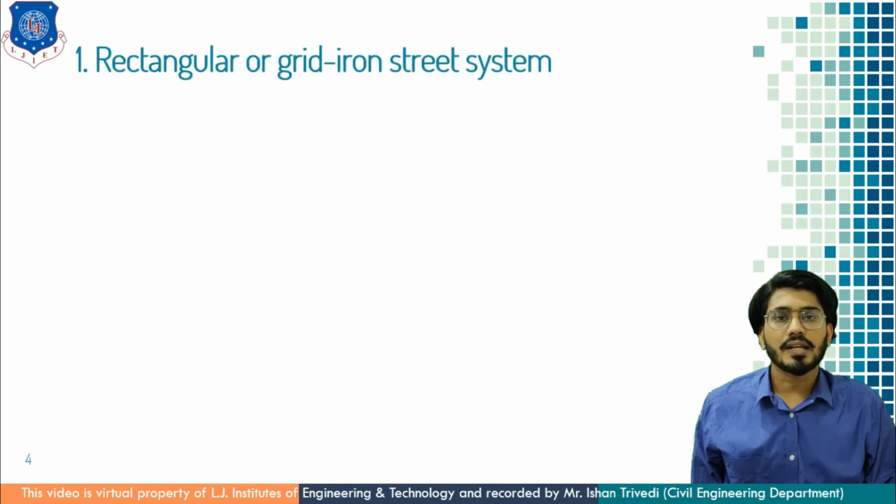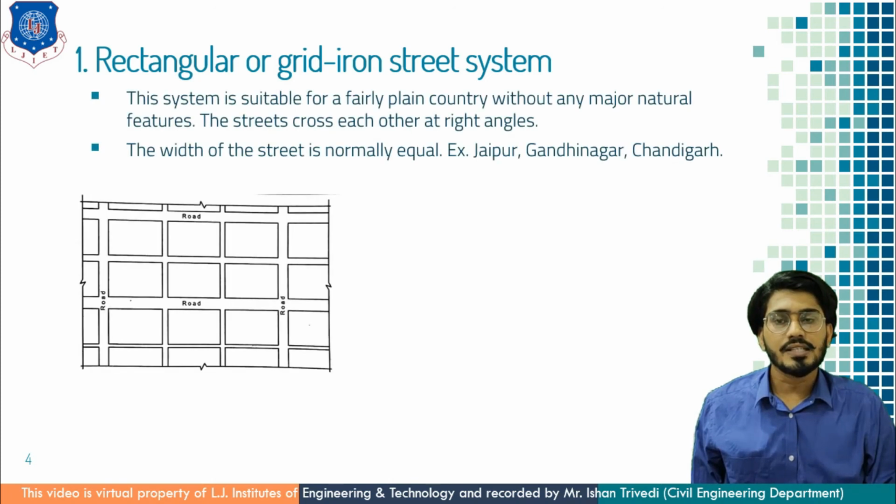Let us start with the rectangular or grid iron street system. As we discussed in ancient town planning, we have seen Mohenjo-daro, where the roads are of grid iron pattern, or you can say grid iron street system. This system is suitable for fairly plain area or firm ground where there is no natural feature. The streets cross each other at right angles, or you can say the streets are at 90 degrees to each other. The width of these streets is equal.